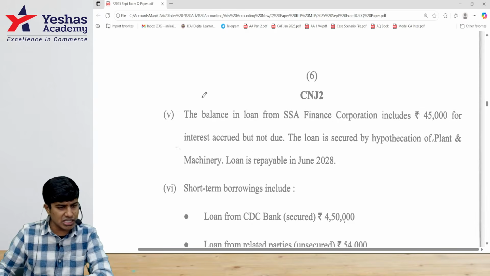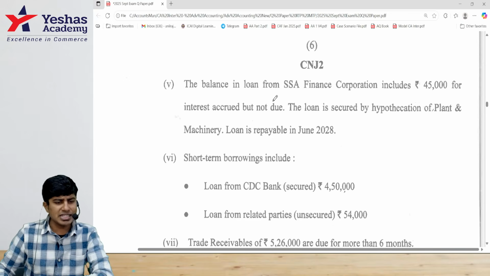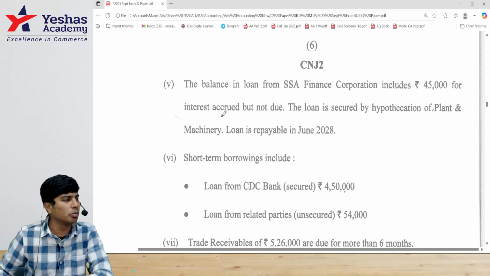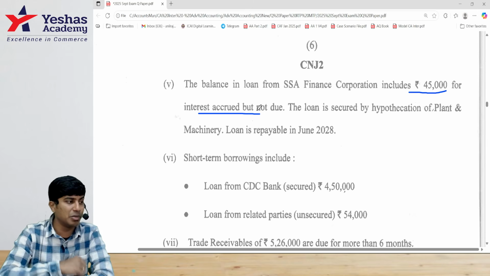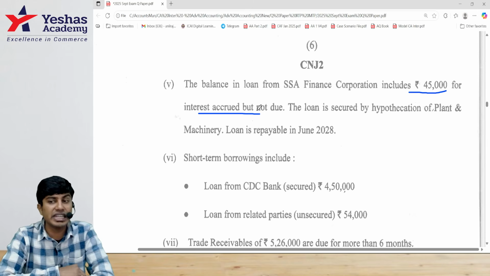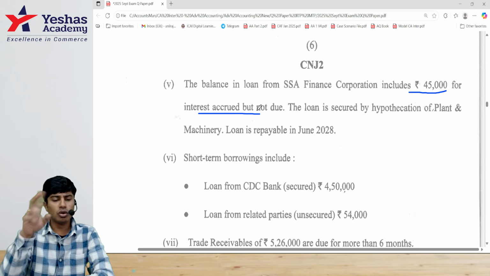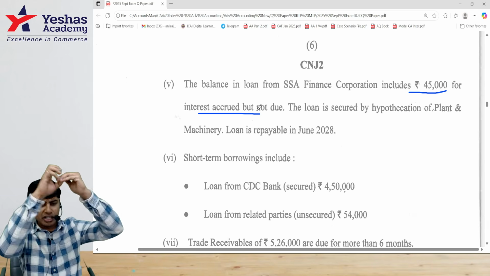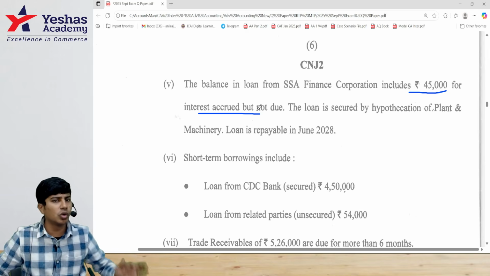Next, then the balance in SSA Finance Corporation includes 45,000 interest accrued but not due. This interest accrued but not due is not current maturities of long-term borrowing. This is other current liability. 45,000 is interest outstanding. They've incorrectly included it in the loan. The loan will be long-term borrowing. That 45,000, I'll show as other current liability. We cannot include interest in the loan amount.